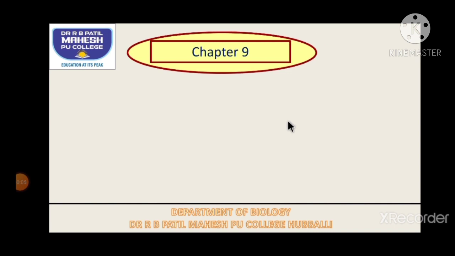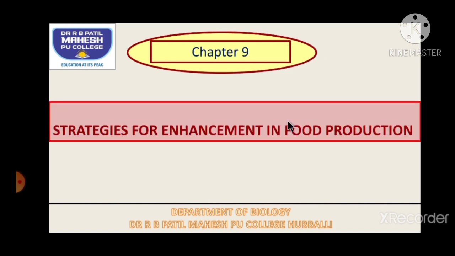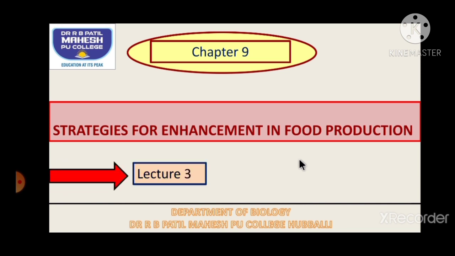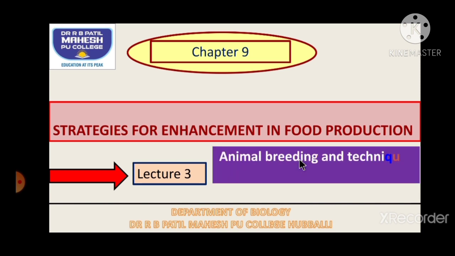Students, welcome back to Chapter 9, Strategies for Enhancement in Food Production. In the previous video, we discussed dairy farm system and poultry farm system. Today, in this video, that is lecture 3, we'll discuss animal breeding and techniques of animal breeding.